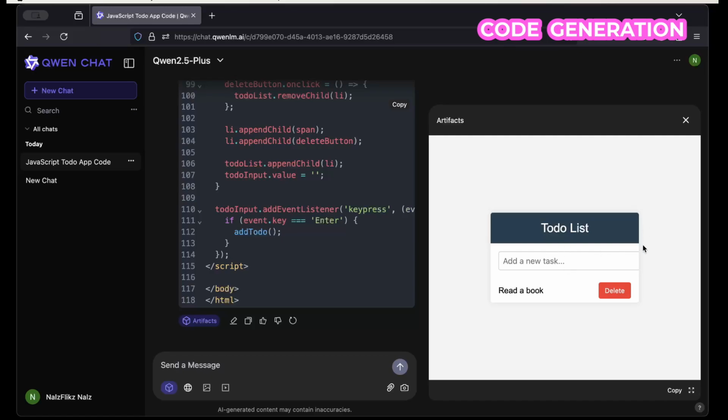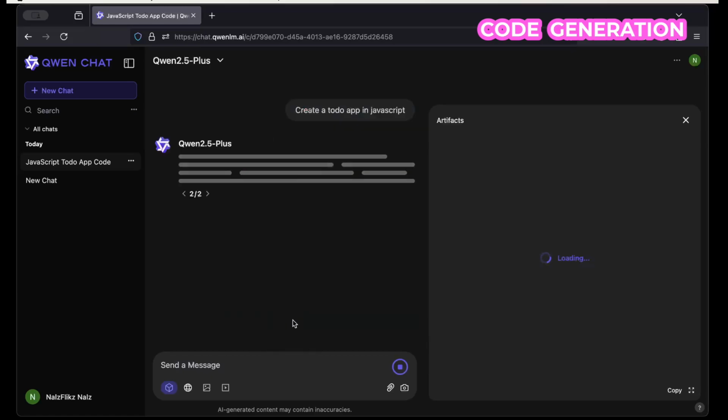So this page is not fully generated. Somehow I used the enter button, but then the text box is not fully generated. So what I would do is use the regenerate button here to regenerate again. Let's see if it gives us another UI that is more reasonable, I would say.